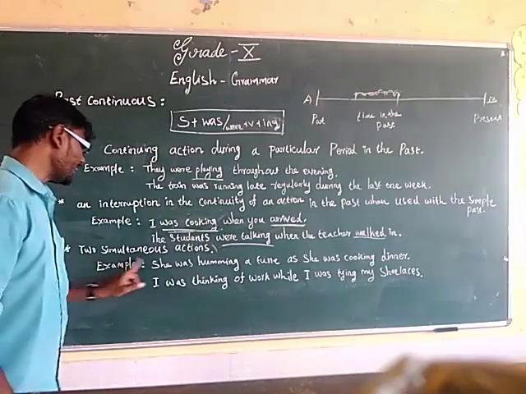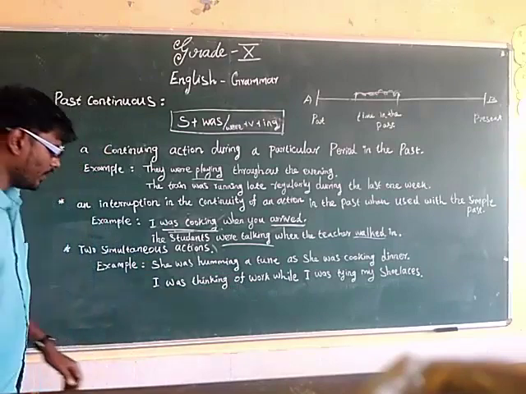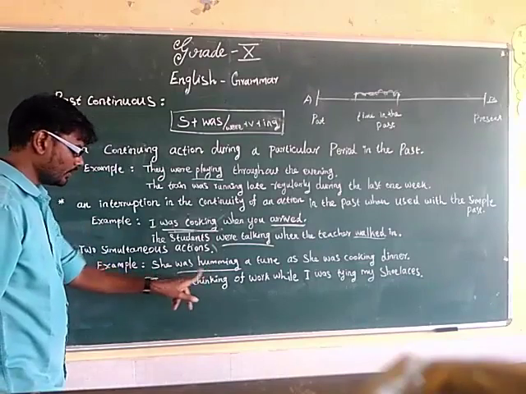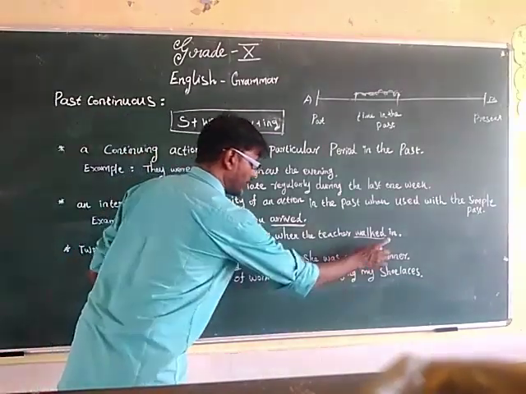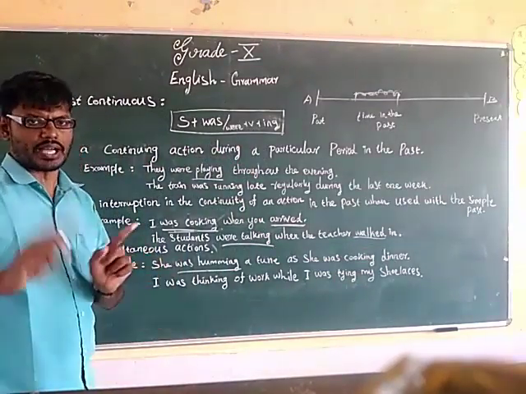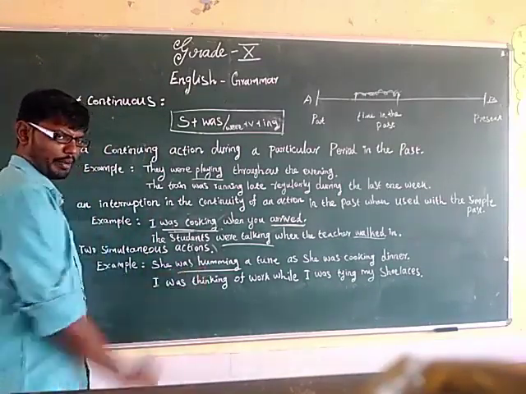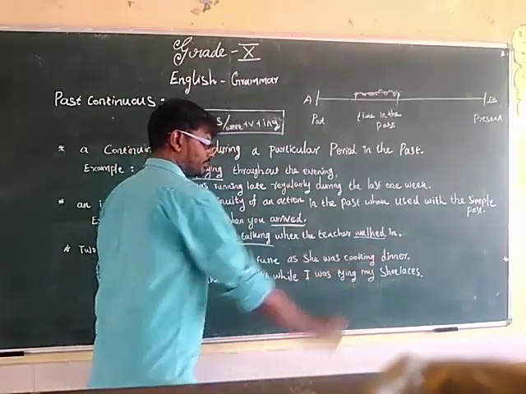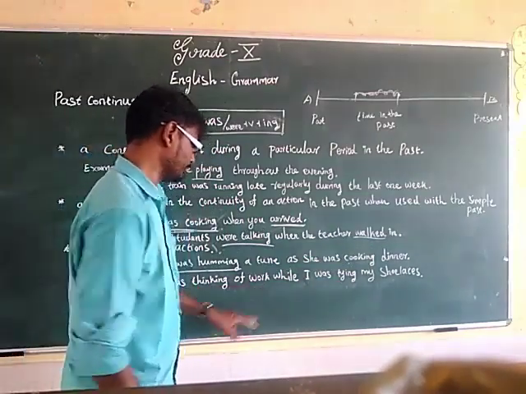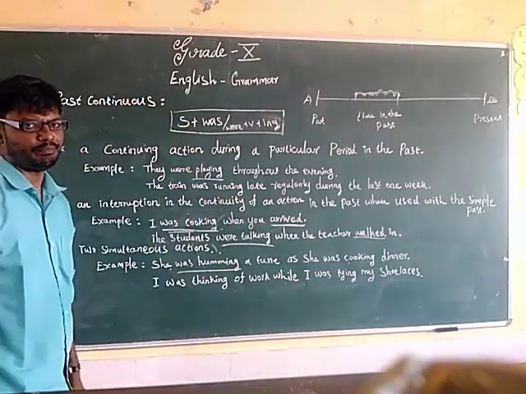Next one, two simultaneous actions. Example, she was humming a tune. Was humming. Was or were plus verb plus ing, humming. She was humming a tune as she was cooking dinner. Two simultaneous past actions can be referred to by using past continuous tense. She was humming, at the same time she was cooking dinner. Next one, I was thinking of work while I was tying my shoes. When I was tying my shoes, I was thinking about my work.